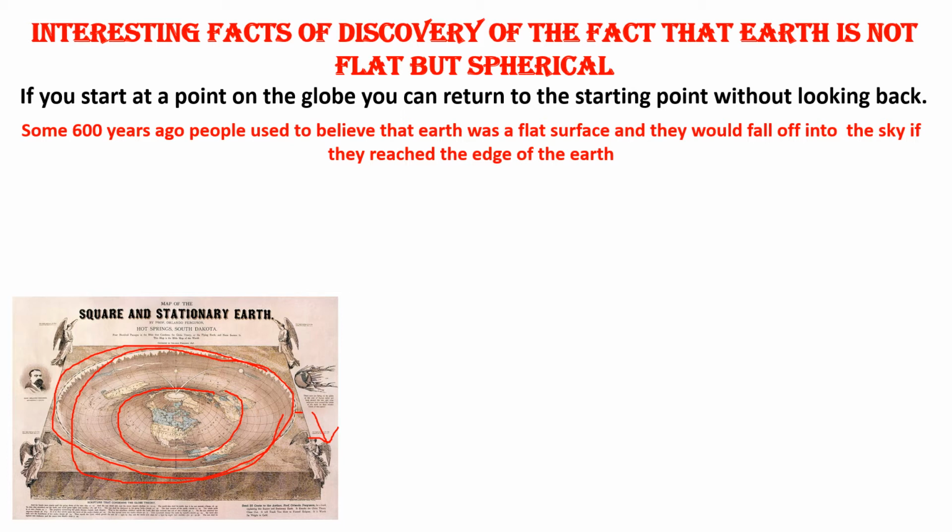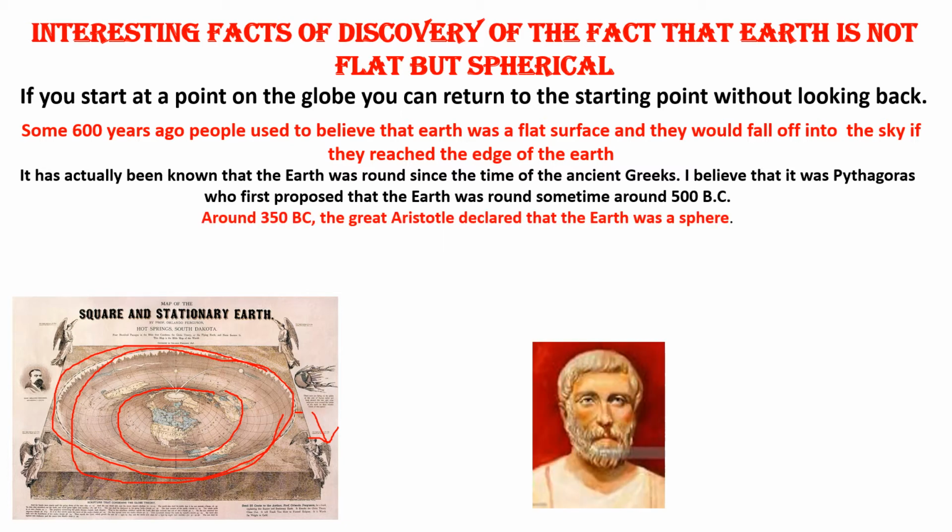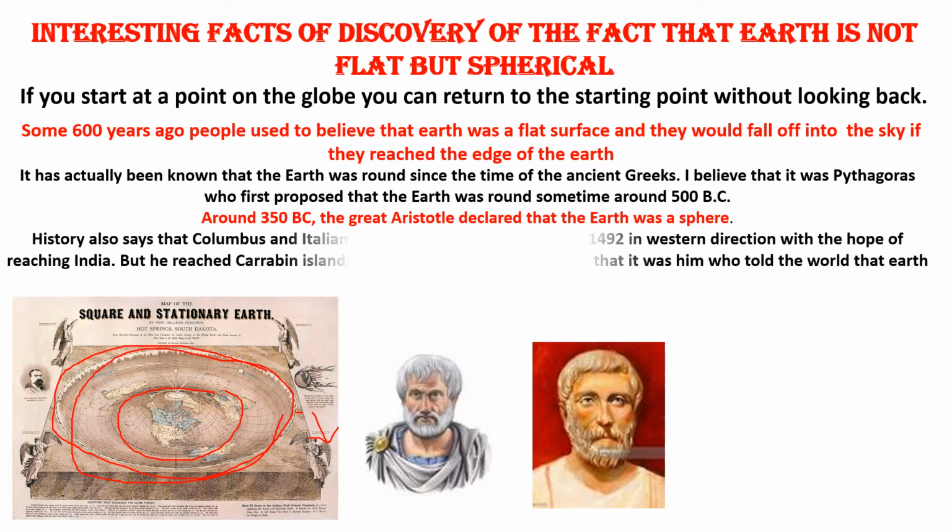Okay. But it has actually been known that the earth was round since the time of the ancient Greeks. Actually, first Pythagoras was the man who told that earth is round in shape. But he didn't have the guts to prove it. He didn't have any scientific reason to prove it. Then Aristotle also told that earth was round. But when Columbus, an Italian explorer, set out from Europe in 1492 in the western direction with the hope of reaching India, but he reached the Caribbean islands near America, that made people believe that earth is round in shape and earth is not flat. Okay?